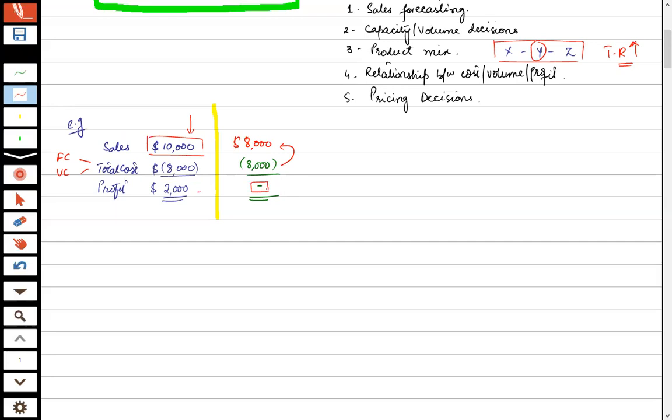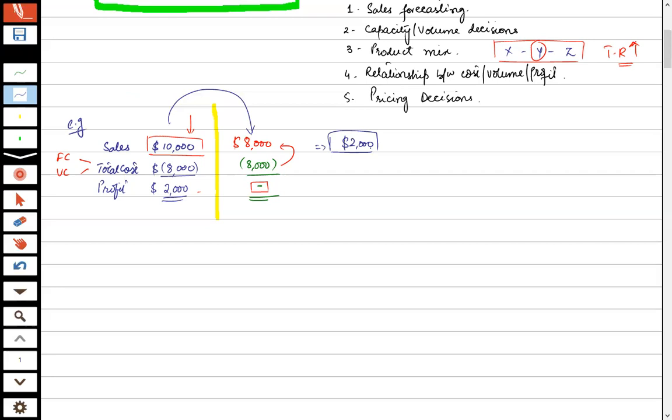Getting this point? Now, if the question is to what extent I can afford my sales to drop down, from 10,000 to 8,000, I can afford sales to drop down by $2,000. That is the maximum leverage available to me to achieve break-even. If I go down beyond 8,000, or beyond a further 2,000, then my company will suffer loss and I will not be in a break-even or equilibrium position. Clear?